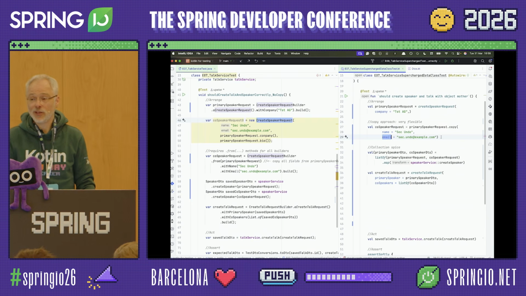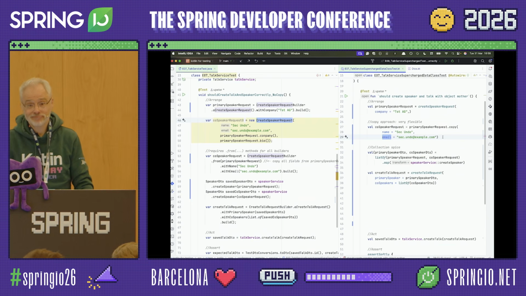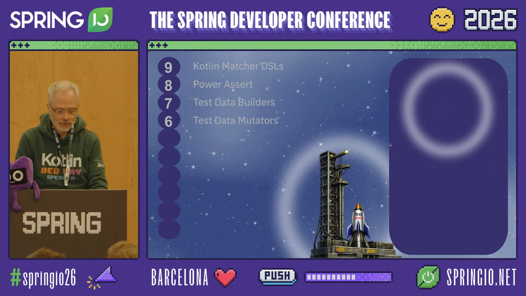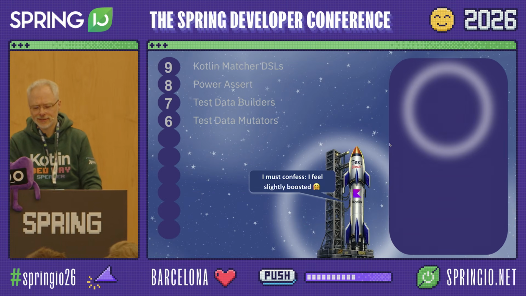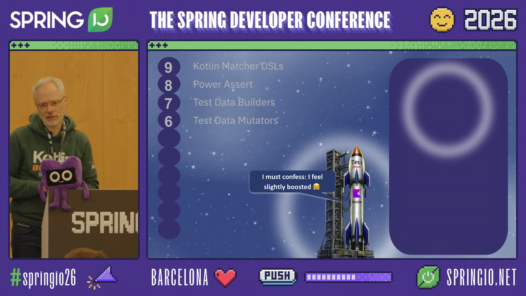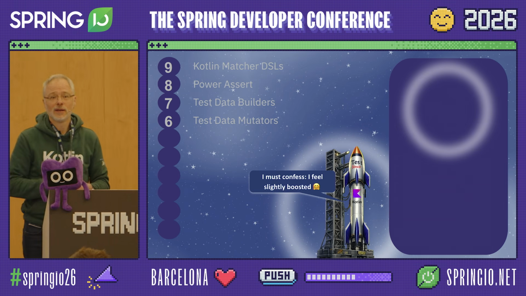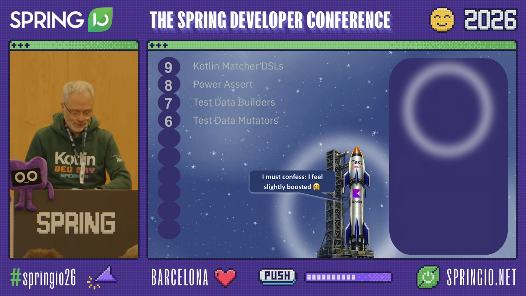So if you have a record-heavy Java application, that might definitely be a feature you would like to look into. And with that, I guess we have already boosted our rocket a little bit. We probably won't reach the end of the universe yet, but we also still have some time to go.